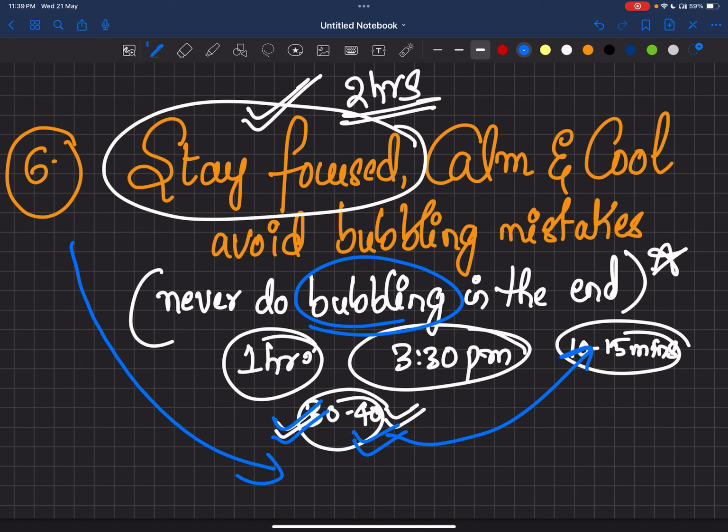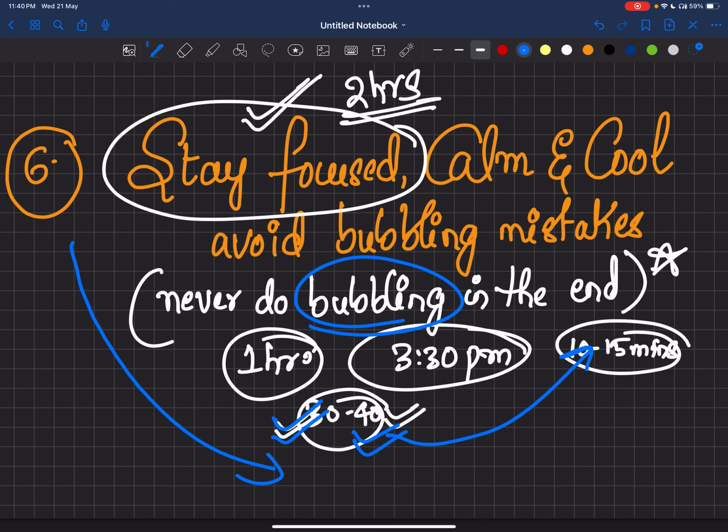This 67 marks is very easy scoring. Don't run behind any favorite questions. Please focus. 40 to 50 questions are more than enough to get 67 marks. But we need to stay confident. We don't need just 67 marks. We need to score more than 100 marks. Then only we'll be in a good position.